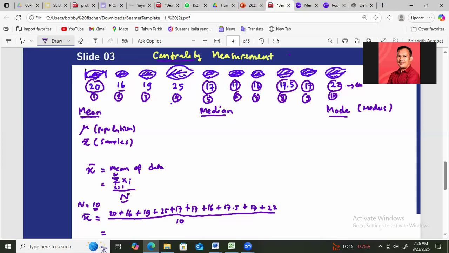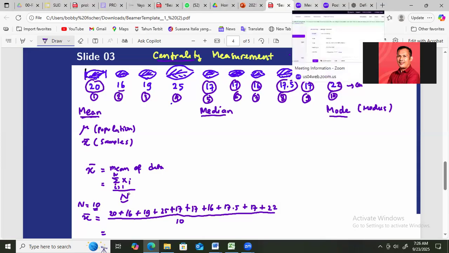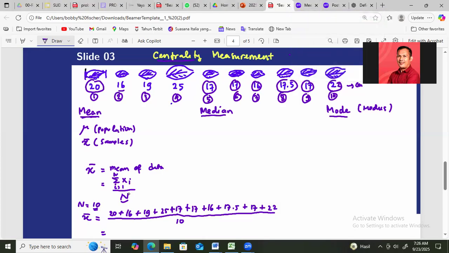Here I will use a calculator. 20 plus 16 plus 19 plus 25 plus 17 plus 17 plus 16 plus 17.5 plus 17 plus 22, and you have 186.5.